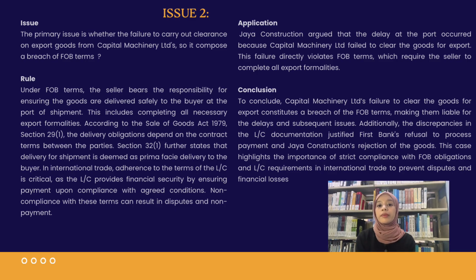To conclude, Capital Machinery Ltd's failure to clear the goods for export constituted a breach of the FOB terms, making them liable for the delays and consequent issues. Additionally, the discrepancies in the LC documentation justified First Bank's refusal to process payment and Jaya Construction's rejection of the goods.